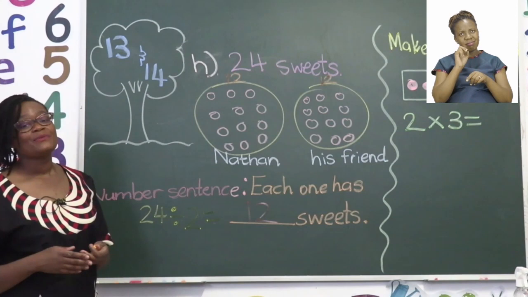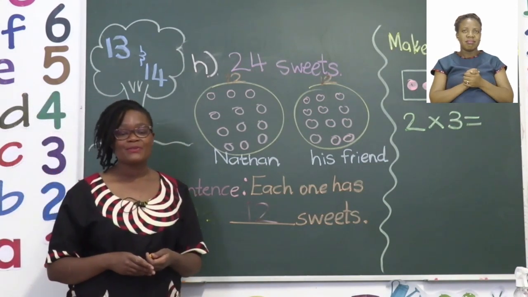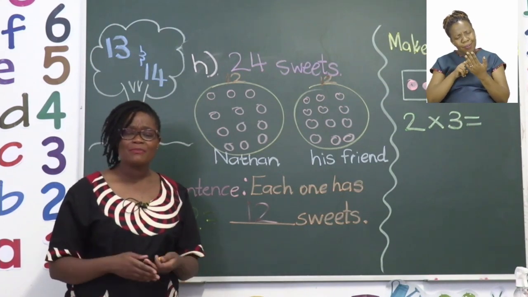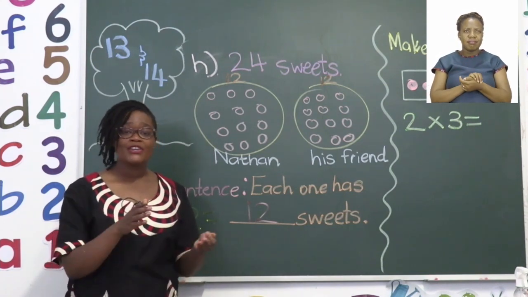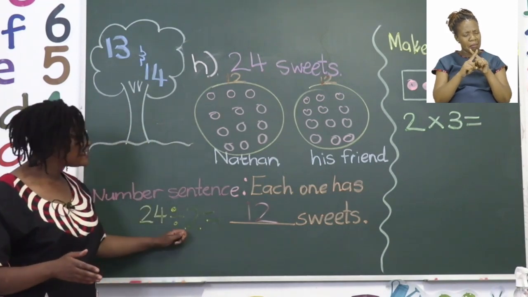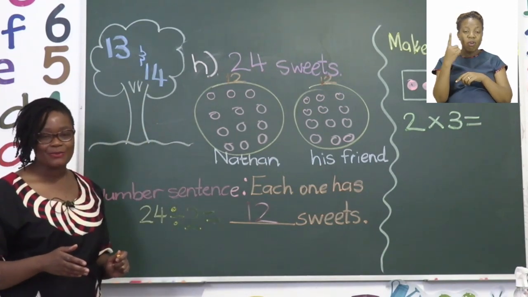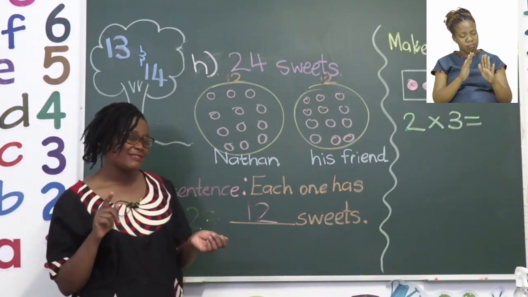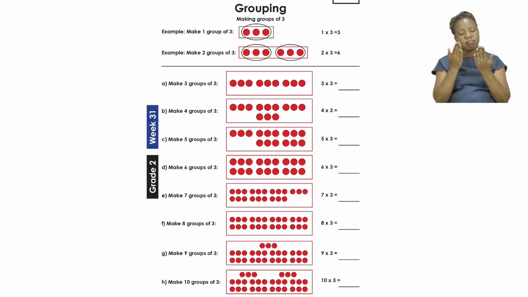So have fun with your problem solving sums. Make sure you read it correctly and decide what basic operation you're going to use. Are you going to add, subtract, multiply, or divide, which is sharing as well? When you're done with all of that, you can move on to the next page, page 14.